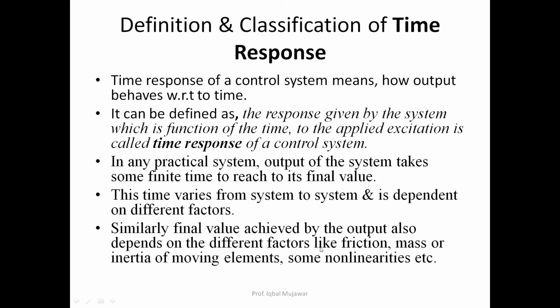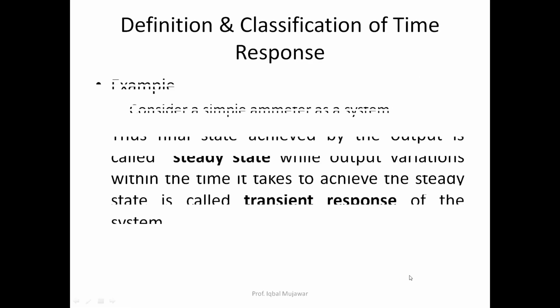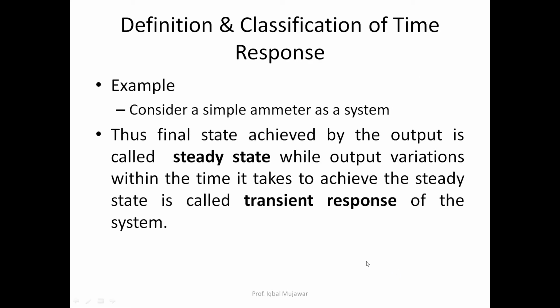Similarly, the final value achieved by the output also depends upon different factors like friction, mass, or inertia of moving element, some non-linearities, etc. Now let's take an example. Suppose I am measuring some voltage or current with the help of an ammeter. While we are connecting the cord of that digital multimeter or analog multimeter to a particular terminal to measure the current, initially the pointer of that analog multimeter will start rotating and try to achieve the required current. For example, I want to measure 2 ampere current.